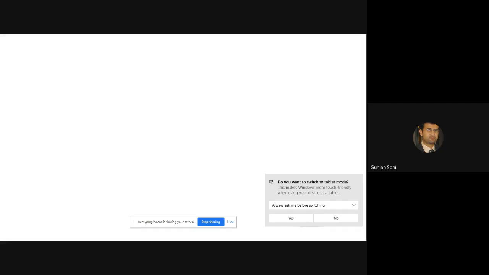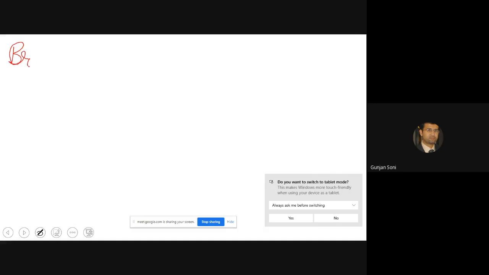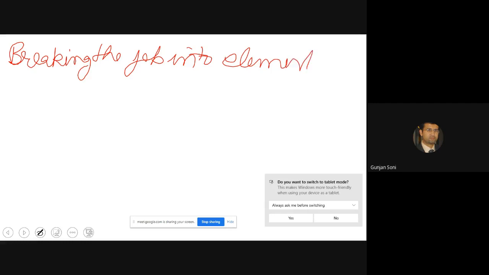Breaking the job into elements. First, we need to know what the meaning of an element is.